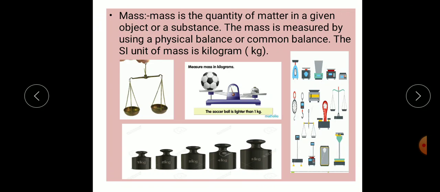Mass depends upon the quantity of matter. If the quantity of matter is more, it shows more weight. If the quantity of matter is less, it shows less weight. Understand, students? For example, 1000 milligram equals 1 gram, 1000 gram equals 1 kg, 100 kg equals 1 quintal, and 1000 kg equals 1 ton.